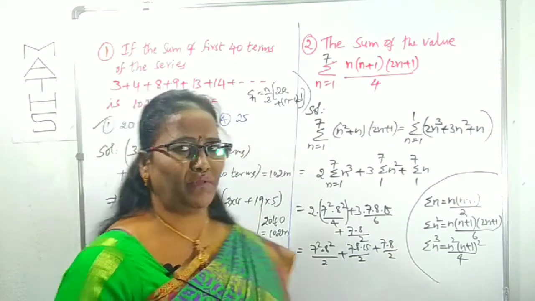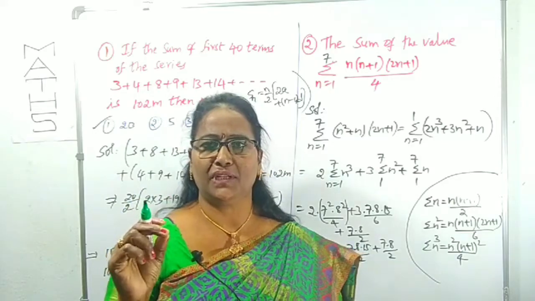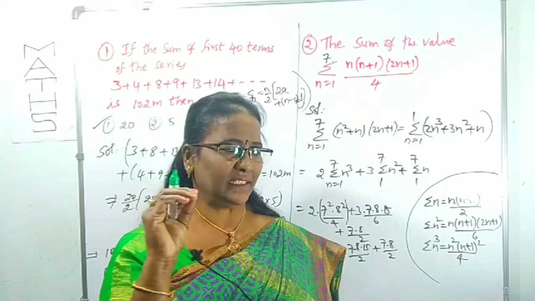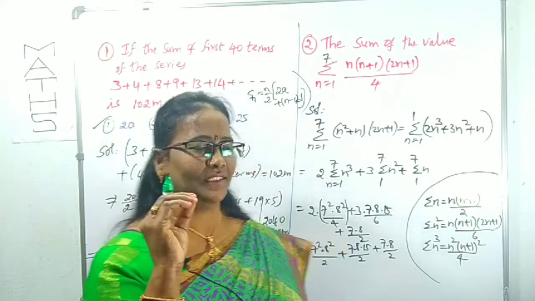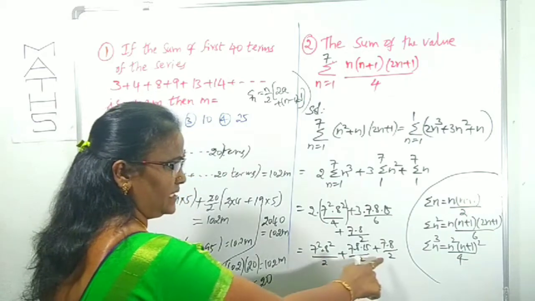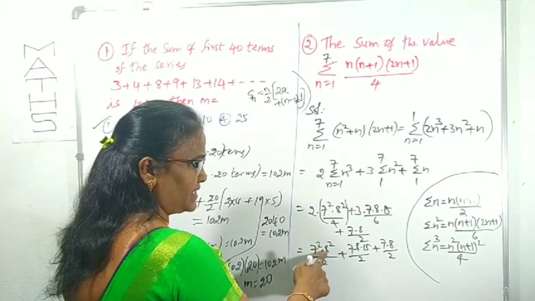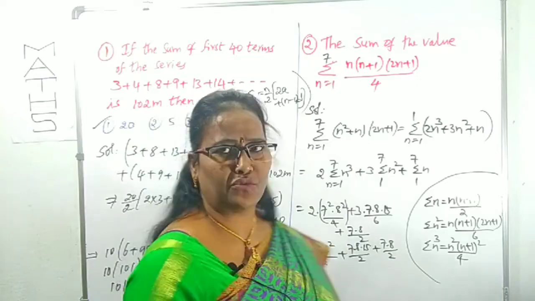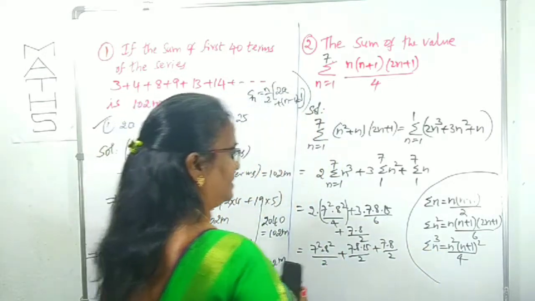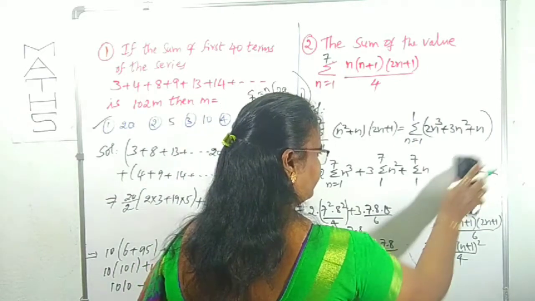How can I do the simplification? Even in the calculation part, you have to spend minimum time, and we have to get a quick solution. For that you have to take something common. Among these three terms, expanding 7 square and 8 square and so on takes too much time. Instead of that, what I'm going to do is take a common factor. Shall I remove this? Yes.